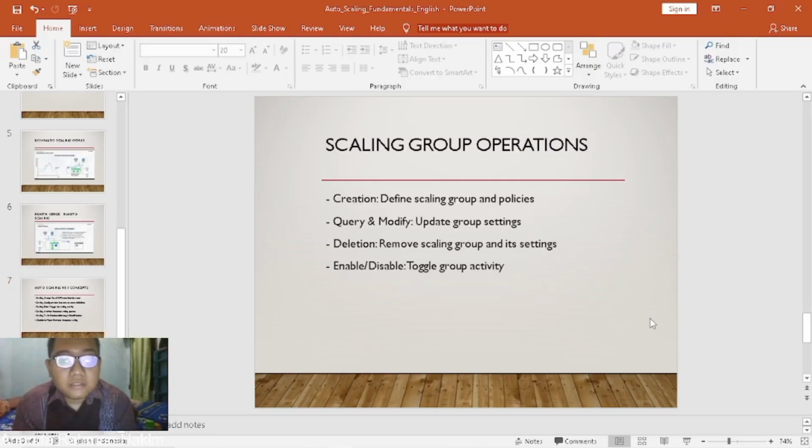Scaling group operations. First is creation. Define scaling group and policies. And then query and modify, to update group settings. And then deletion, to remove the scaling group and its settings. And then enable or disable, to trigger group activity.